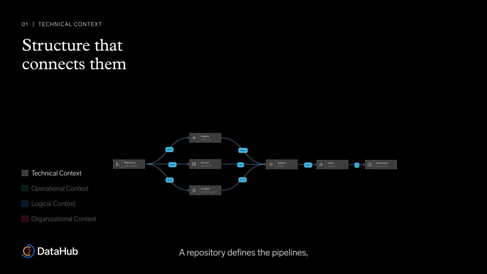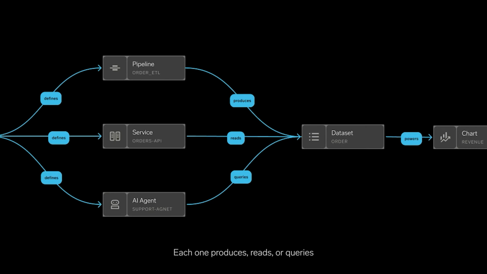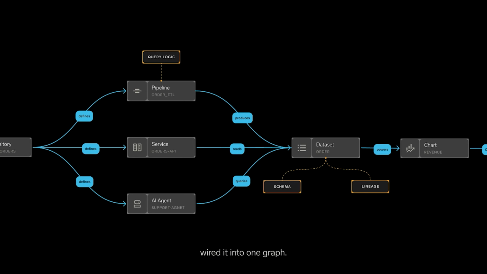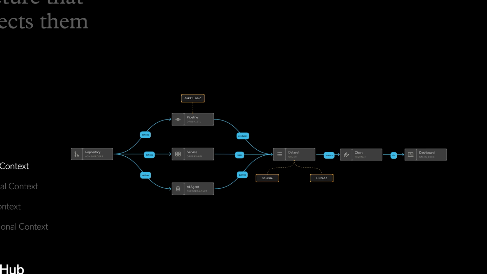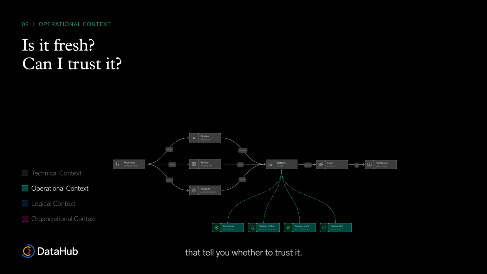A repository defines the pipelines, services, and agents. Each one produces, reads, or queries the dataset, while schemas, lineage, and query logic wire it into one graph. On top of that sits operational context: how fresh a dataset is, its profile, column-level statistics, and the data quality results that tell you whether to trust it.